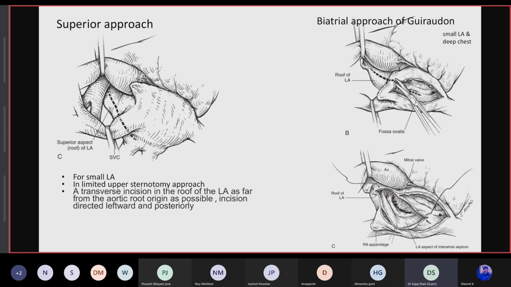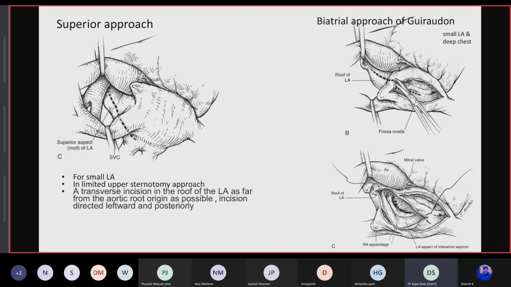Extended transseptal and transseptal approaches are very, very nice. The problem you will ever face with the transseptal approach is if you make the incision in the septum a little anterior to the middle of the fossa ovalis. If you come a little anterior, you will lose the tissue with which you're going to close it because the annulus is not very far. That's where your mitral valve is going to sit. Once the mitral valve sits there, you lose about 4 or 5 millimeters of the tissue around it to stitch. And then your life becomes miserable because you don't have enough tissue to stitch.